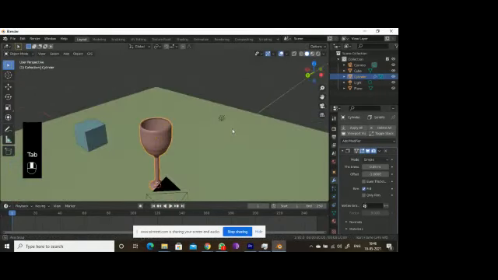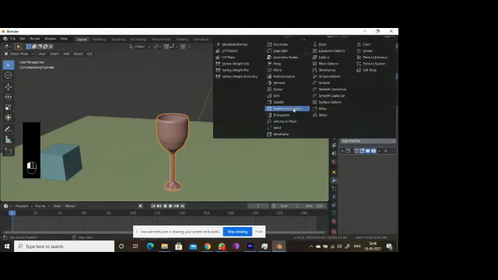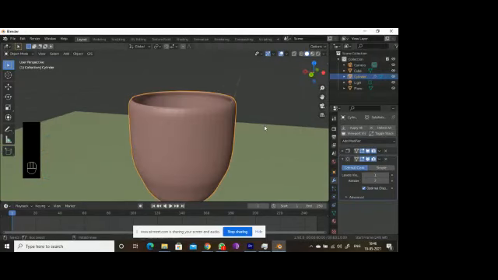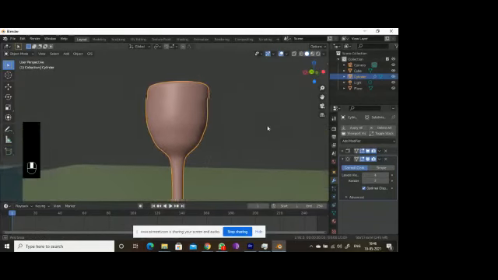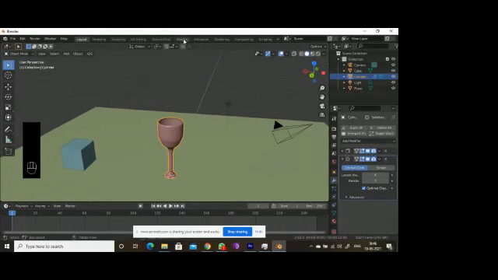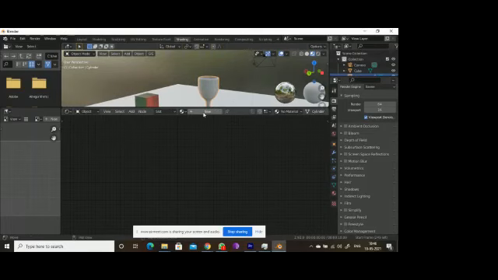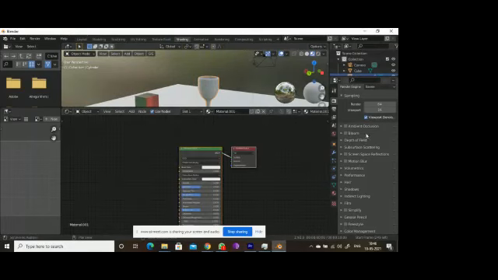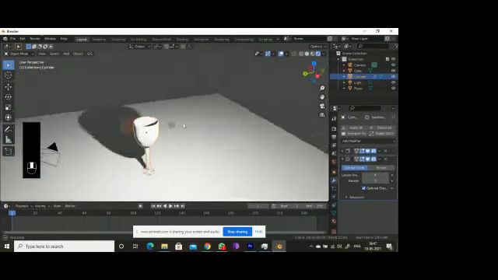So go for tab. Okay, I think it's done now. Go for subdivision surface. It's somewhat good, right? Go for levels. This is okay, I think. Go for shading, press new color. Rather than that, if you go for layout and go for render, it's looking like this.